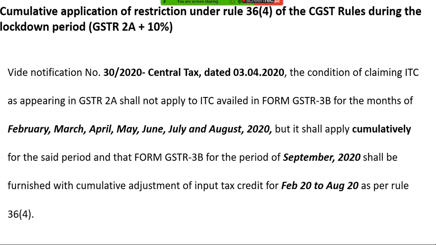Because of this pandemic, most of the suppliers are not able to file GSTR 1, and the government has understood that if the supplier is not filing GSTR 1, the entries will not populate in GSTR 2A. Hence, restricting credit to GSTR 2A is not a way out. Hence, the government said that the months Feb to August 20, so this 6 months period or 7 month period, is to be taken cumulatively, as a single period.